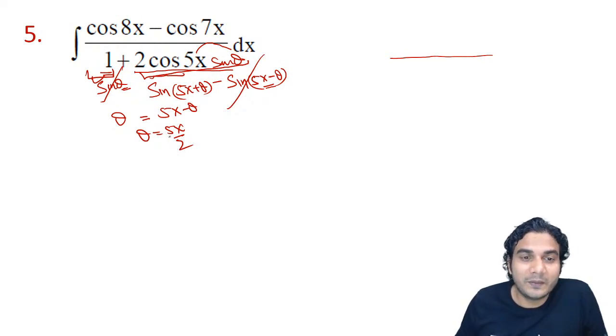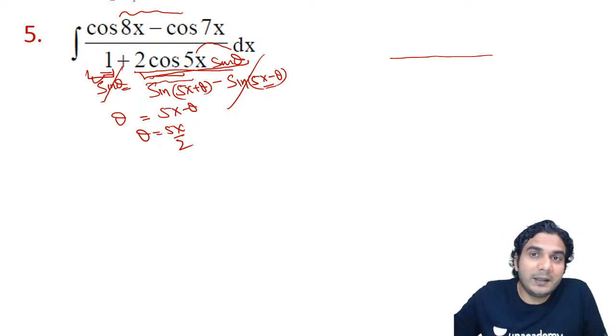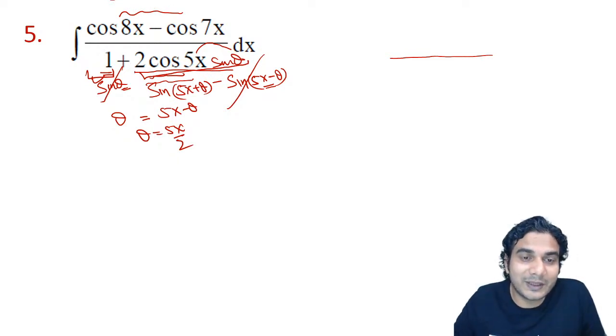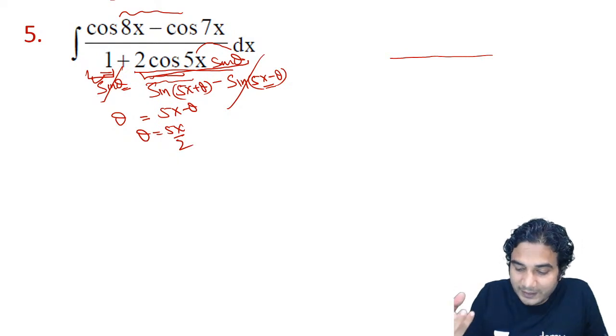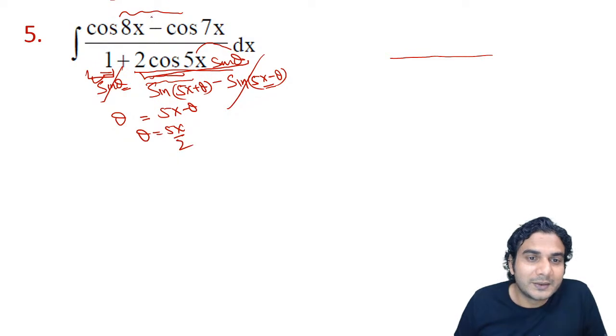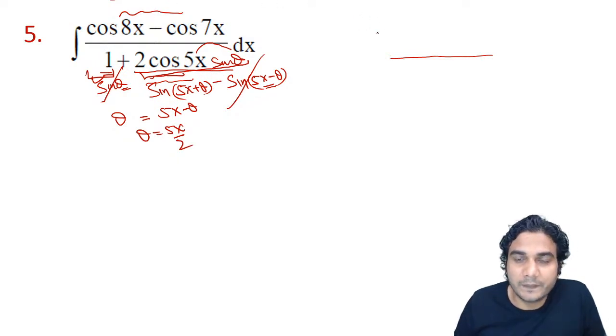So now after cancelling this, we will be left with only one term of sine. And in the numerator, if you apply cos C minus cos D, then it will again be in the form of a product of two terms. So that one term which is remaining in the denominator might get cancelled, okay? So that is the main point. So now we have got a clue. Multiply and divide by sine of which angle?